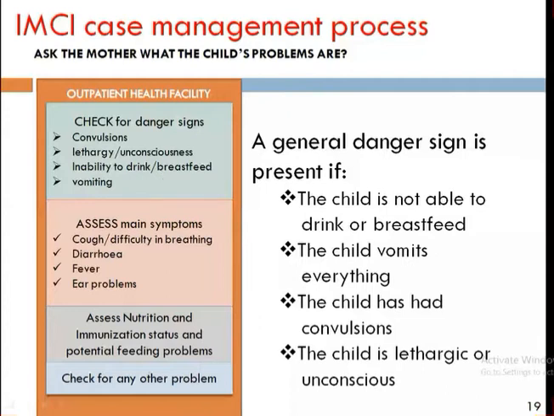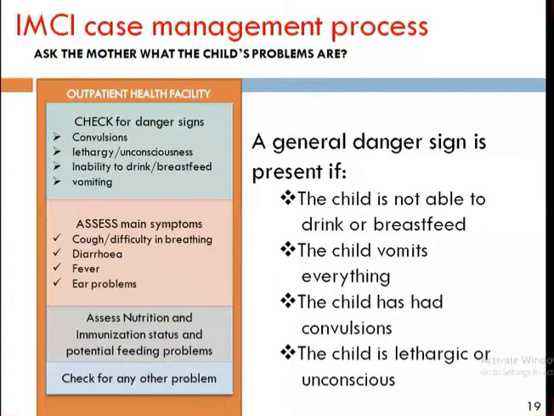So, once again I'll tell you what are the general danger signs in children. If the child is not able to drink or breastfeed, that's the first sign you have to ask whenever a child is brought to the OPD. If the mother says that the child is having fever, cough, vomiting, diarrhea, anything, you have to ask them if the child is able to feed or not, drink or not. If not, then the child is very, very sick.